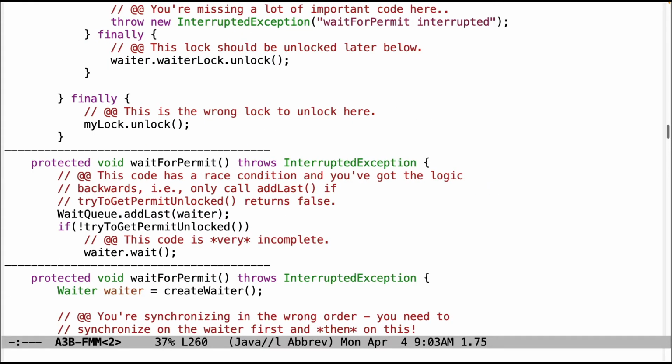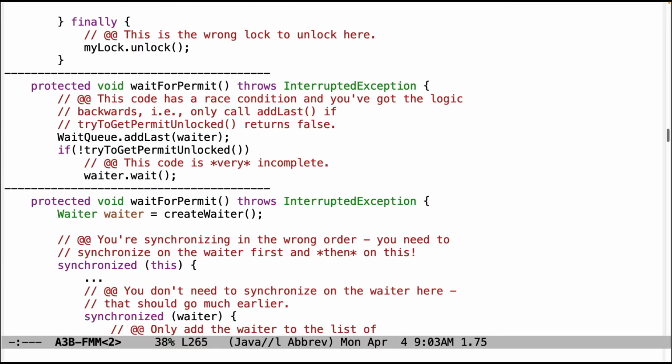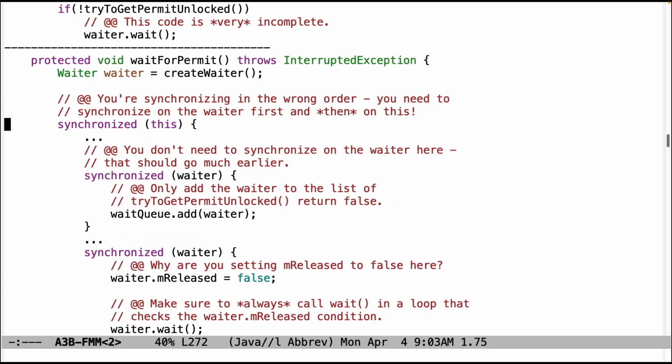All right, continuing on with problems. There's all kinds of problems here. It's got race conditions because it's not synchronized all over the place. You can't just call waiter.wait. You have to have that be synchronized. You need to be calling that in a loop. So there's just all kinds of stuff missing. I'm not going to go through that in detail, but again, watch the video and read the article by Tom Cargill. Here's another problem. This has got the lock synchronization in the wrong order.